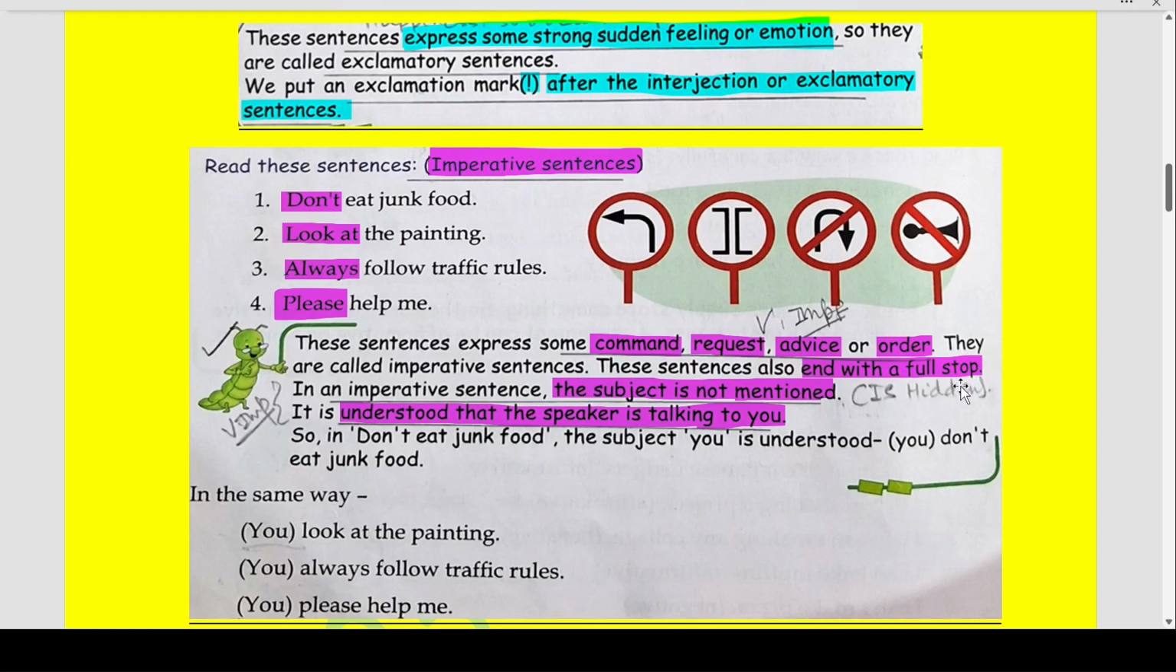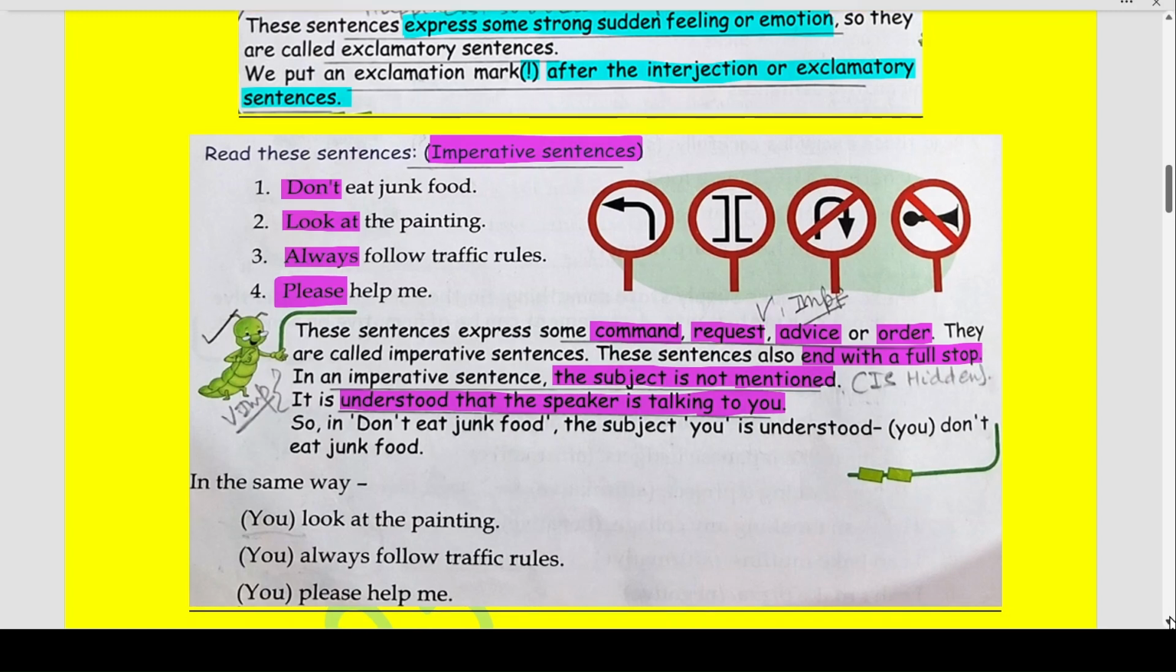These sentences always end with a full stop. In an imperative sentence, the subject is not mentioned. Now, don't eat junk food. Whom are you talking to? It is understood that you should not eat junk food. You please look at the painting. You please follow traffic rules. You please help me. In the same way, you look at the painting, you always follow traffic rules, you please help me. So, necessarily, in imperative sentences, the subject need not be mentioned.